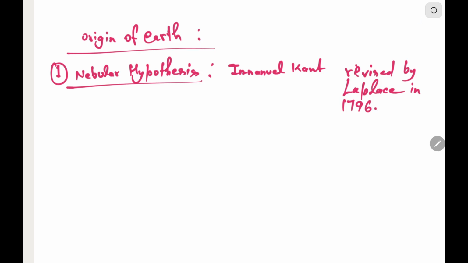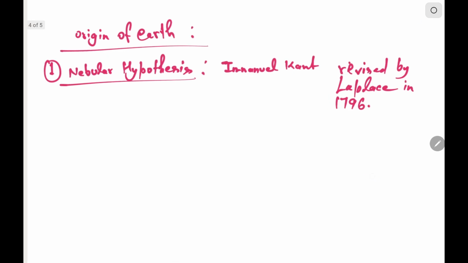It considers that planets are formed by a nebula, that is a cloud of slowly rotating gases around the sun.